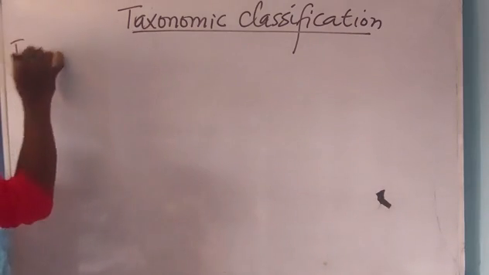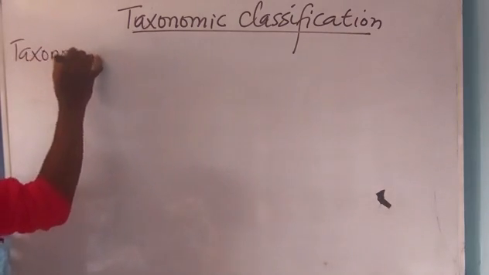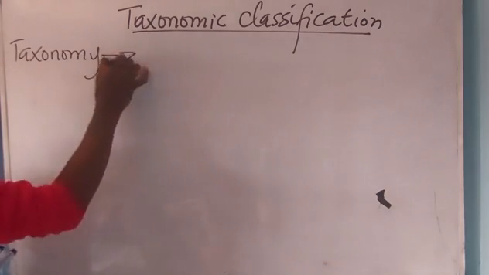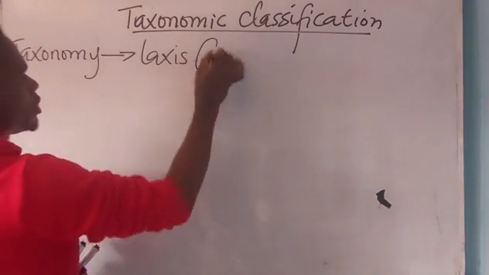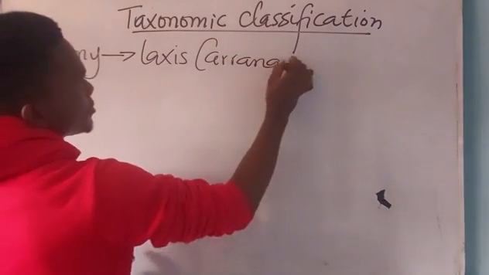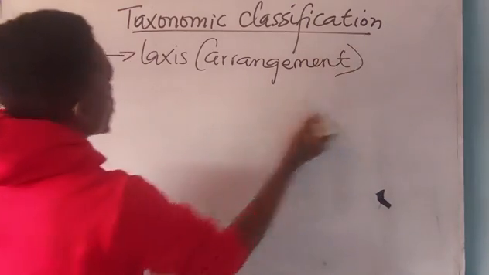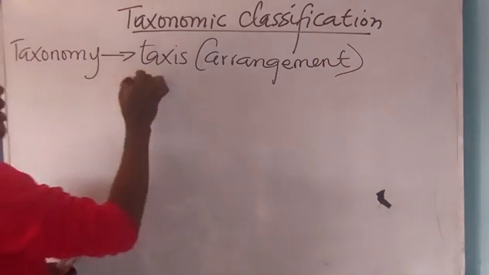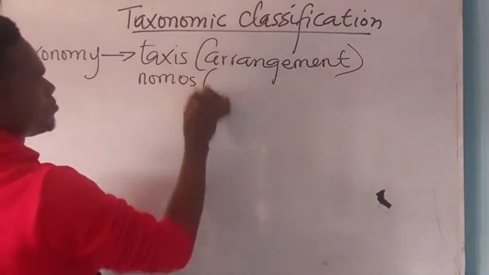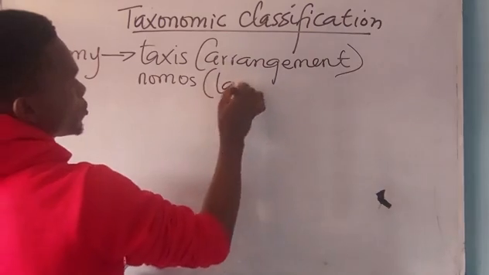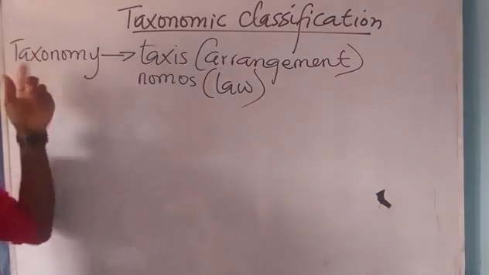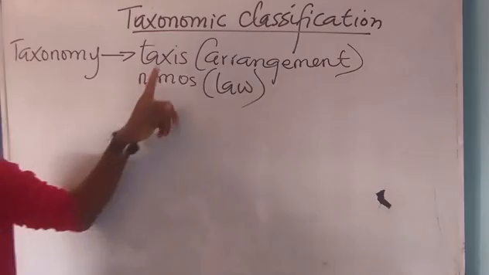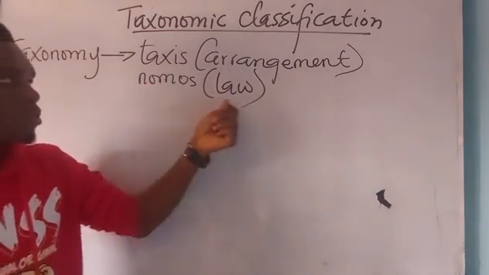Now, taxonomy is from two Greek words. We have taxis, meaning what? Arrangement. Taxis meaning arrangement, and nomos meaning what? Law. So taxonomy was coined from two words: taxis, arrangement; nomos, law.